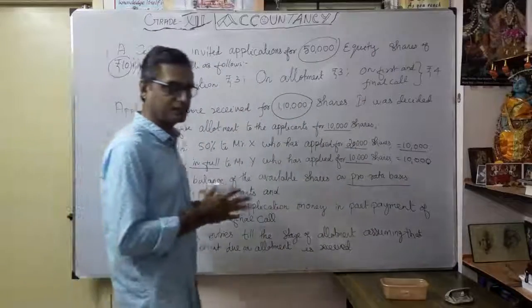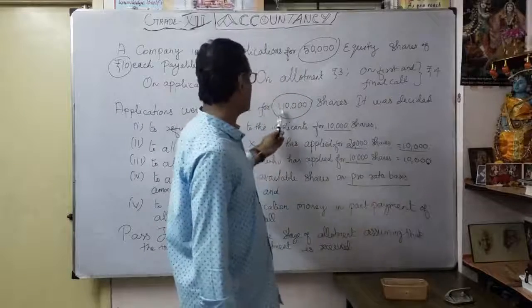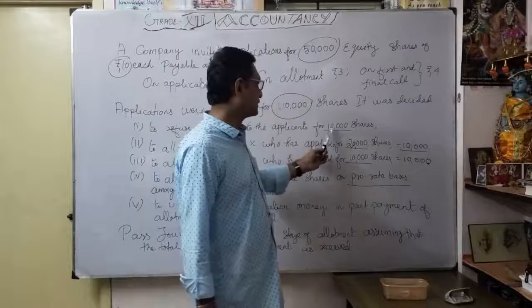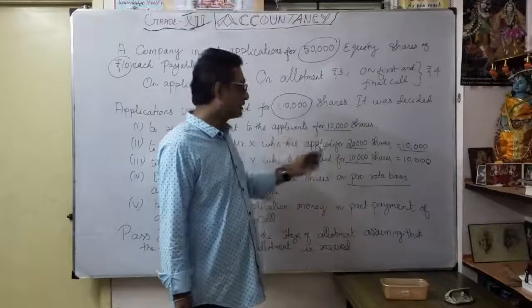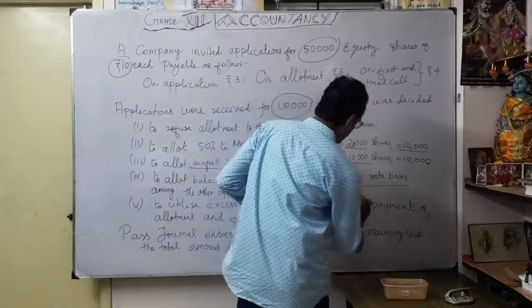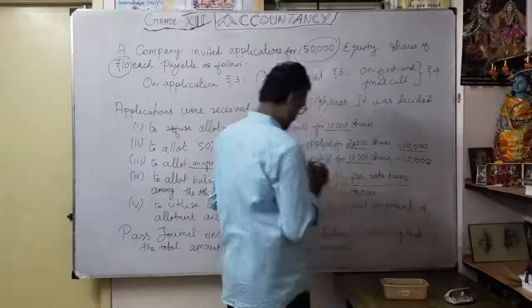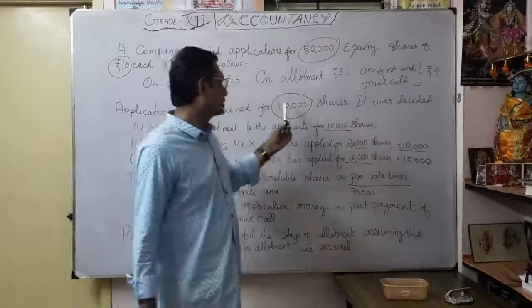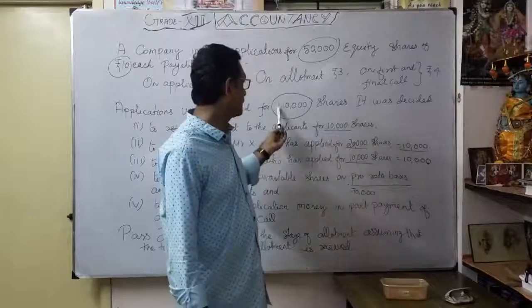Here, let us see what the balance is. Actually, they applied for 1,10,000 shares. Already 10,000 shares are refused, so the balance is 1 lakh.